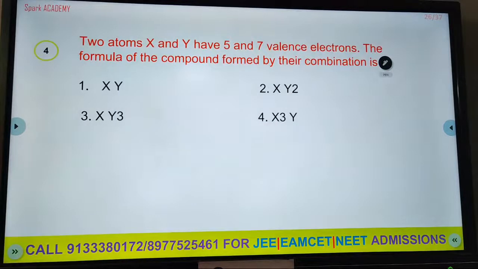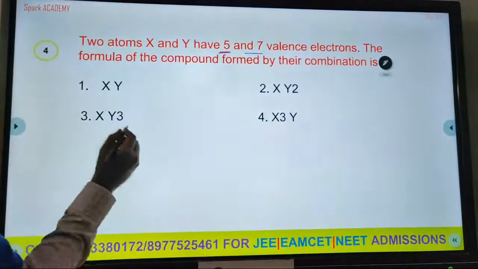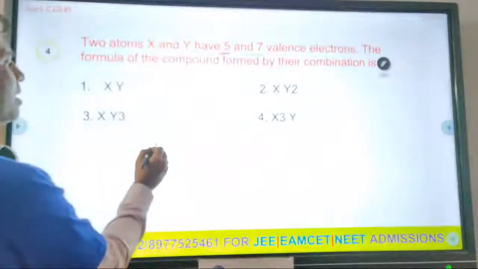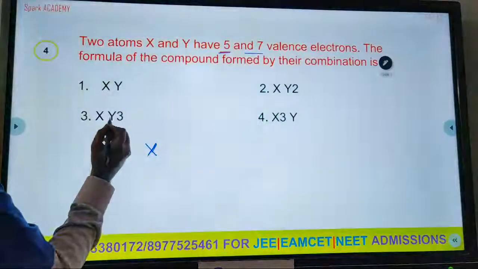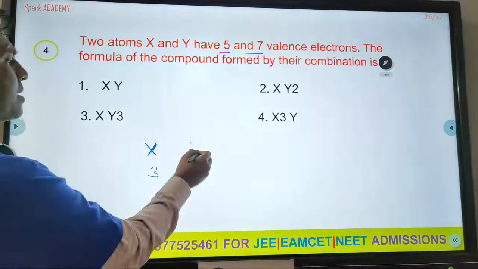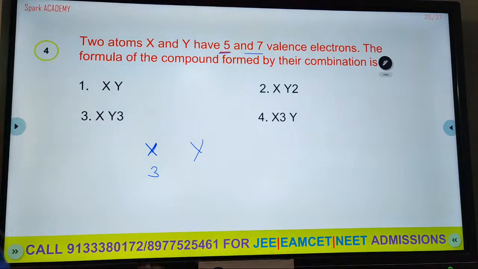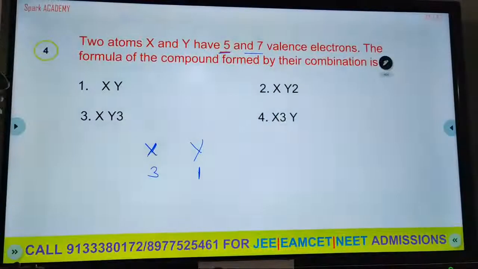Next question. Two atoms are given here, X and Y. The two atoms X and Y have 5 and 7 valence electrons. So X has how many electrons here? X has 5, so 3 are required. What about Y? Y has 7 valence electrons. How many are required? 1.